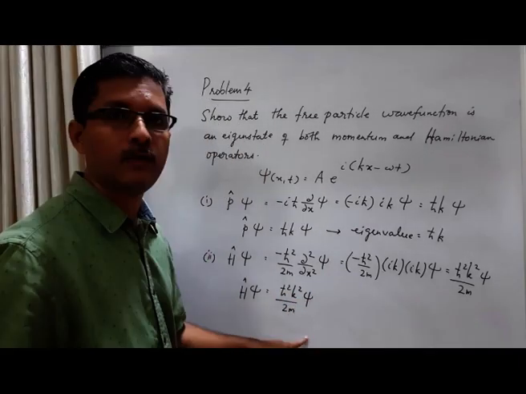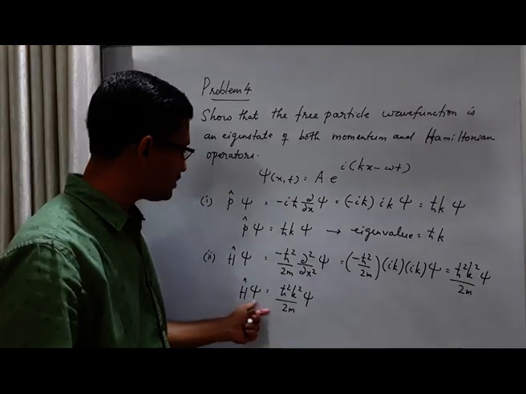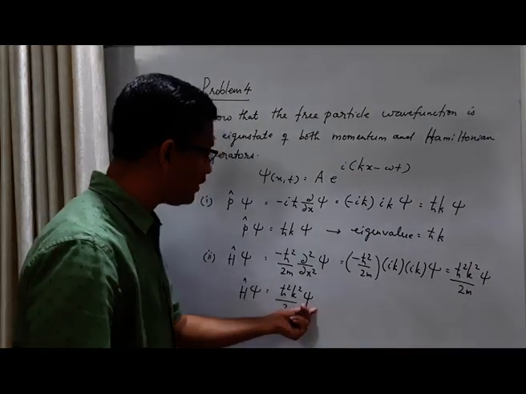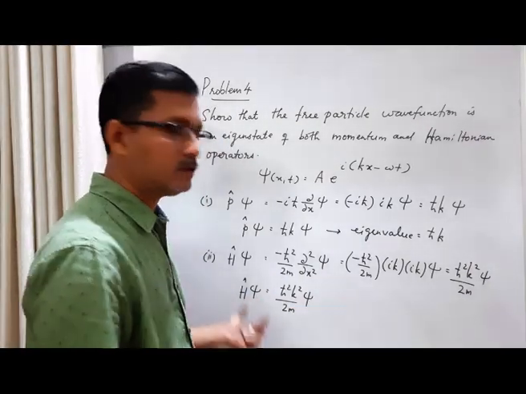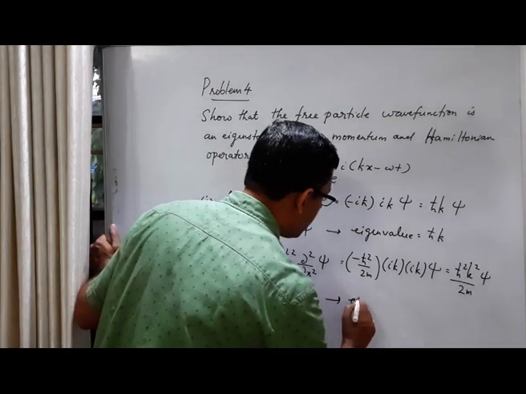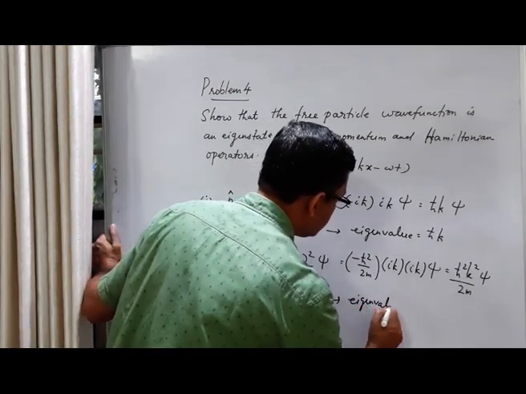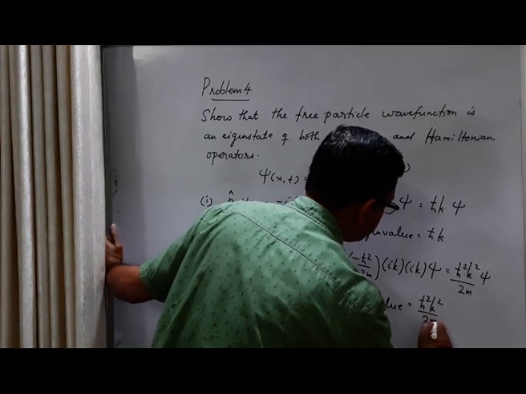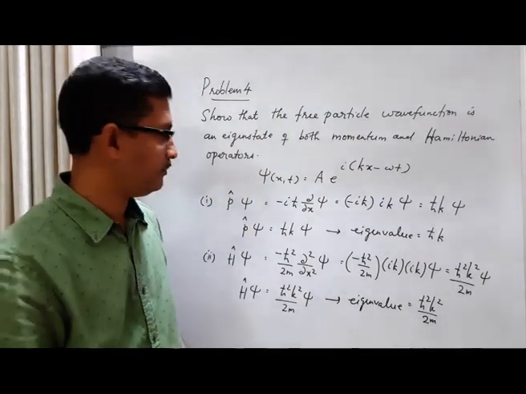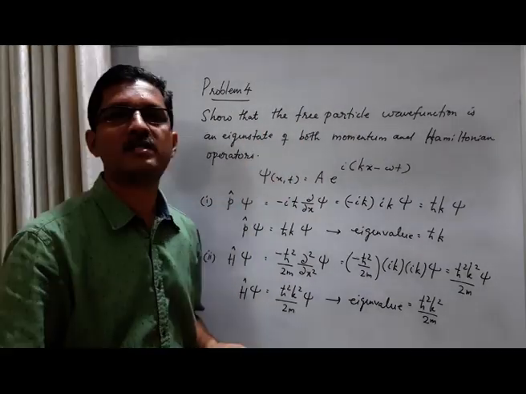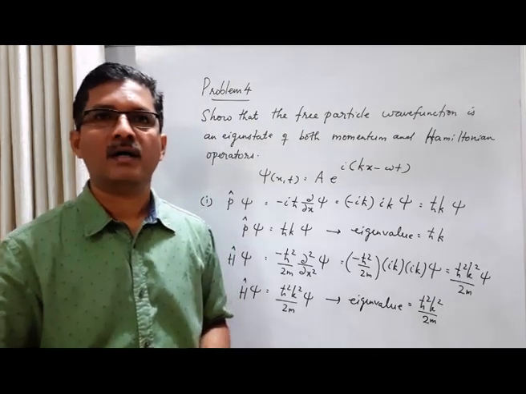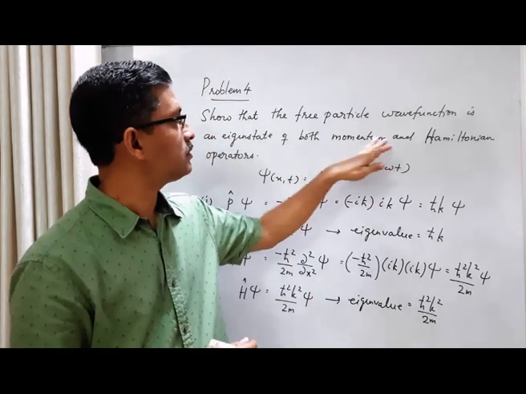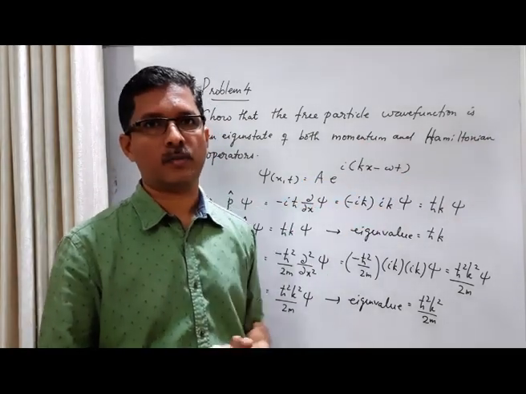This is also an eigenvalue equation. Hamiltonian operating on psi is some constant times psi, an eigenvalue equation. So it means that the free particle wave function is an eigenstate of Hamiltonian operator corresponding to the eigenvalue h cross square k square by 2m. So we can say free particle wave function is a common eigenstate, or another word used is simultaneous eigenstate, for both momentum operator and energy operator.